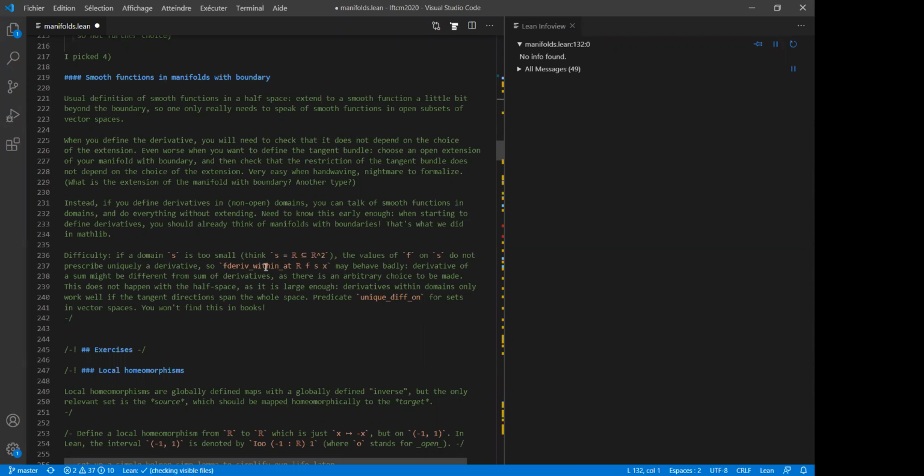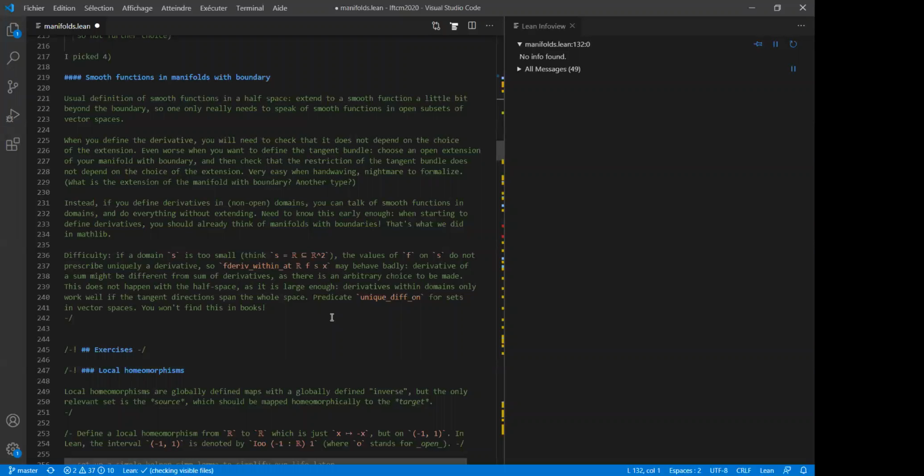So this f derivative within at would be some choice of the derivative, but it might behave very badly. The derivative of the sum might be different from the sum of derivatives because there is some choice involved. And of course, in nice spaces, this will not happen because you have enough directions to enforce the derivative. You have uniqueness of the derivative. So talking about derivatives will only be reasonable if you have such nice domains.